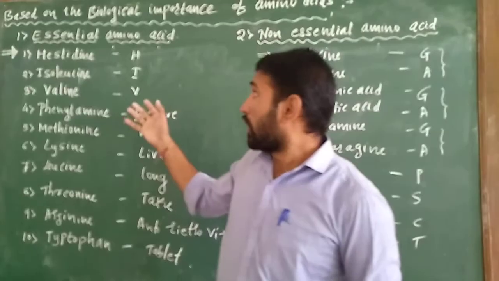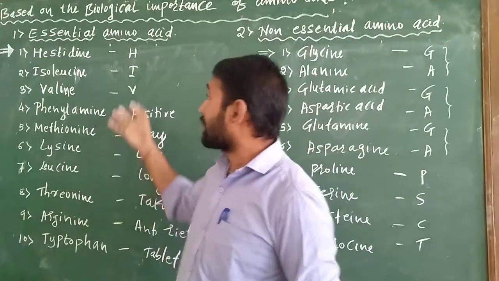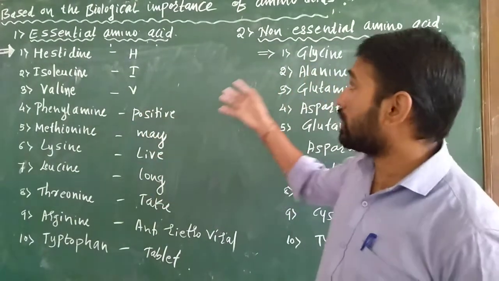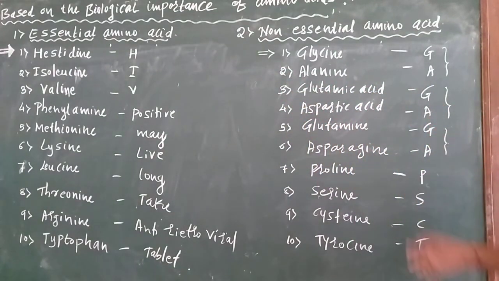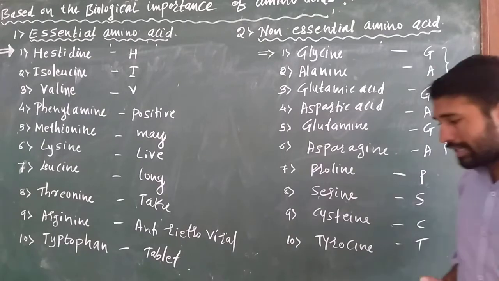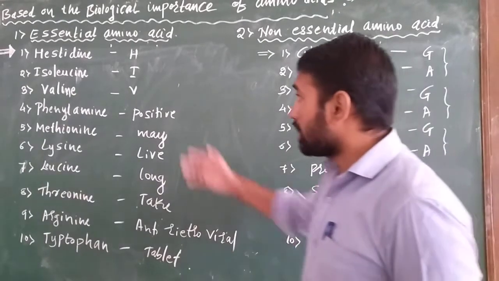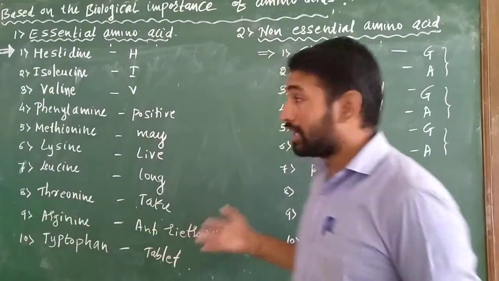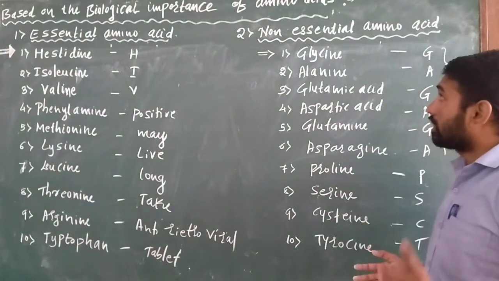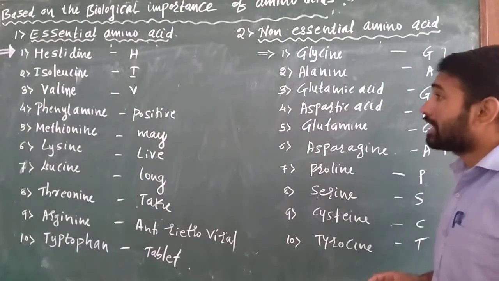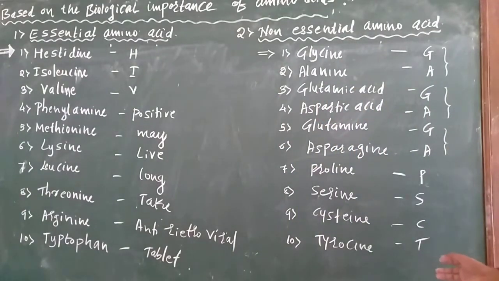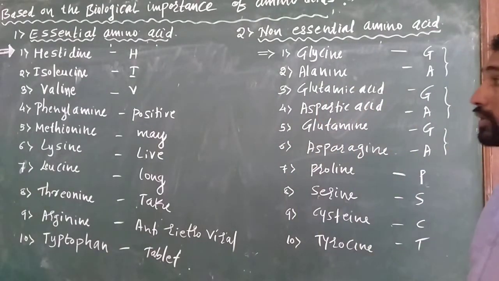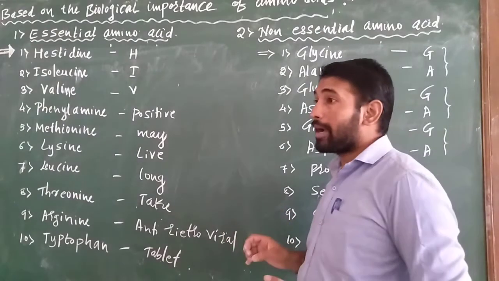We already know what is meant by essential amino acids and examples of them, and what is meant by non-essential amino acids, how they are formed, and examples of them. When the protein is synthesized, it gives 20 amino acids: 10 essential amino acids and the other 10 non-essential amino acids. If you keep these code words in mind, you can easily write all these 20 amino acids.